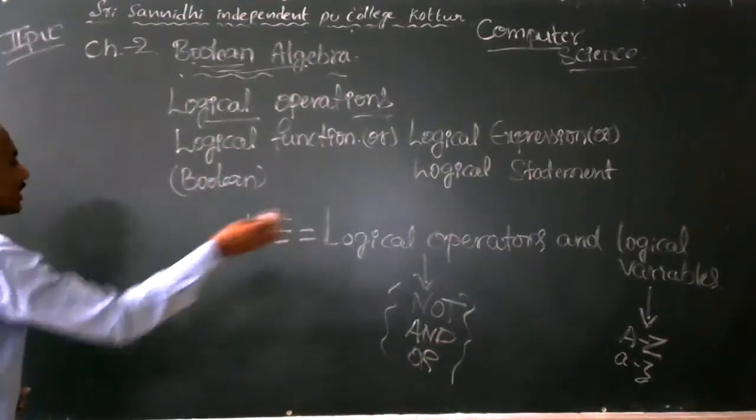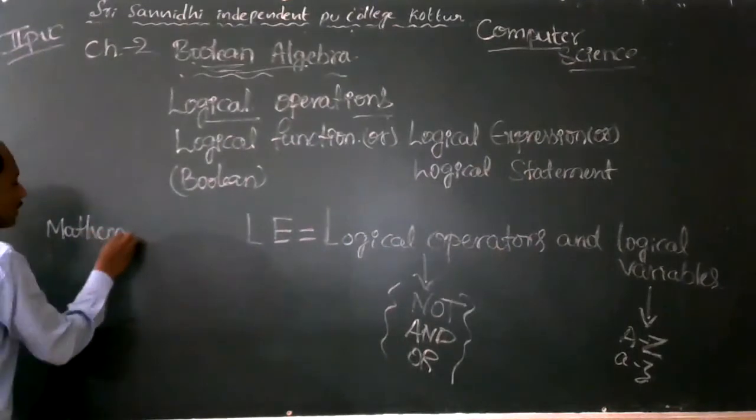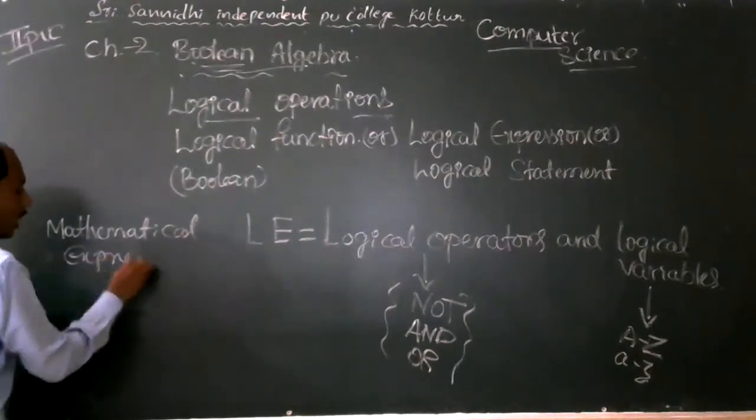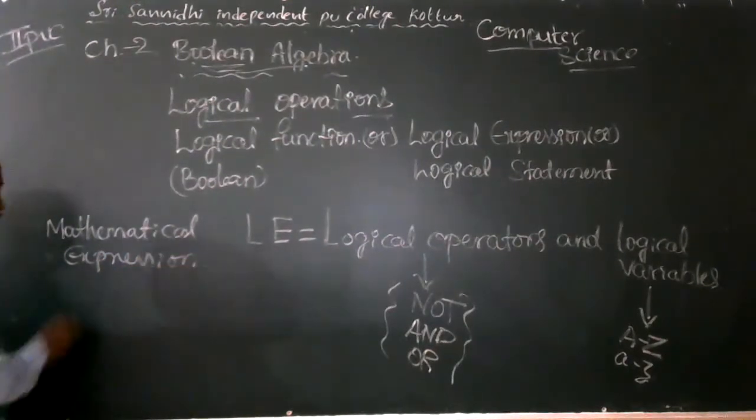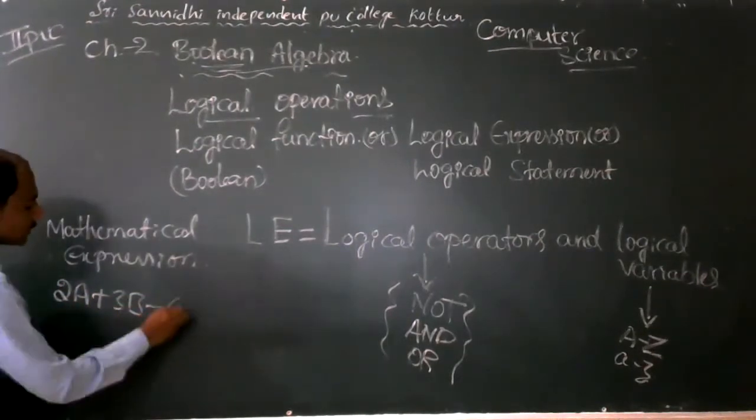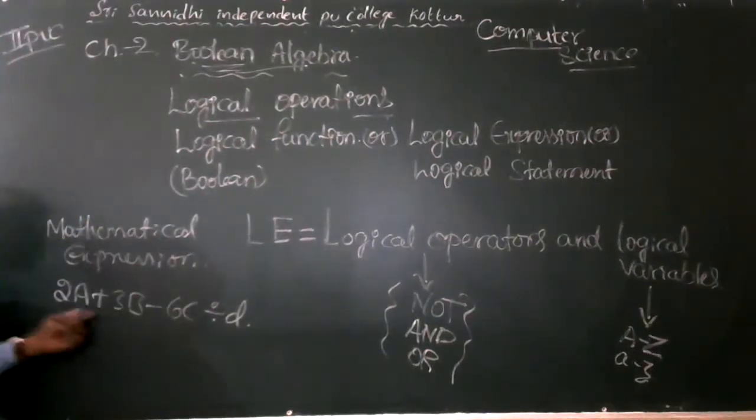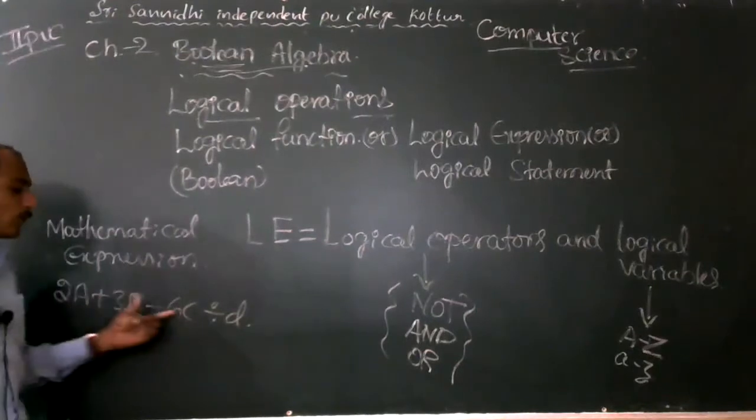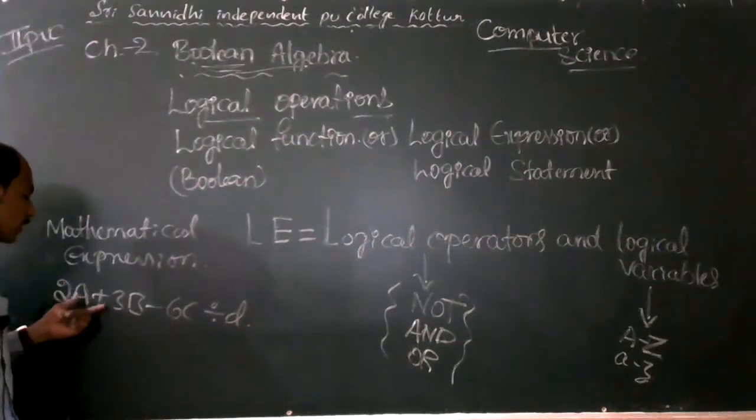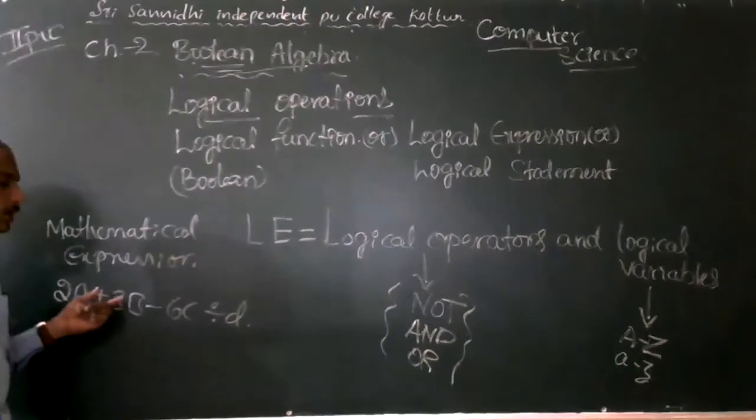Before going to the logical expression, just study the mathematical expression. How does a mathematical expression work? Take 2a plus 3b minus 6c divide d. This is a mathematical expression. In it, variables, constants and operators are combined.